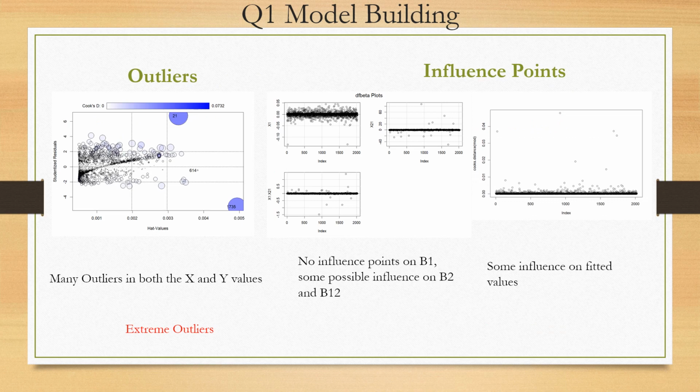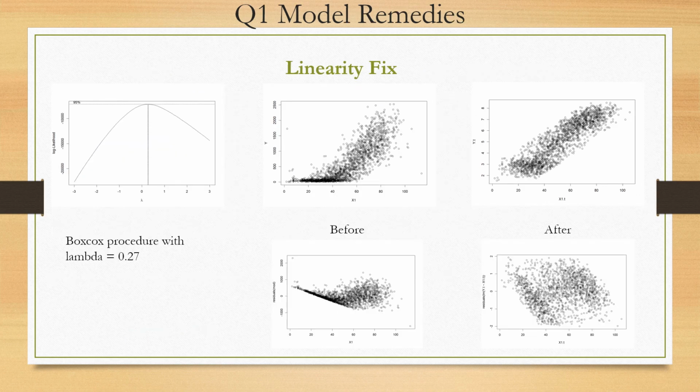In addition to diagnostics, looking at the outliers and influence points, there are a lot of outliers on X and Y values, and there are a couple instances of influence points on fitted values and betas, as you can see from these graphs. So to fix the linearity, we did the Box-Cox procedure and found a lambda of 0.27. We transformed Y, since transforming X didn't work, and you can see the before and after results. They look much better and definitely more linear than before.